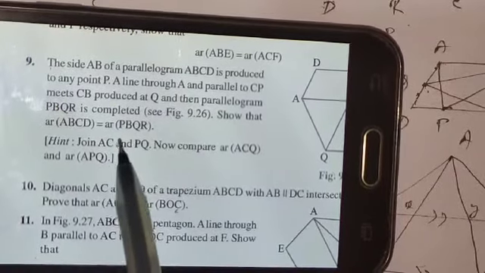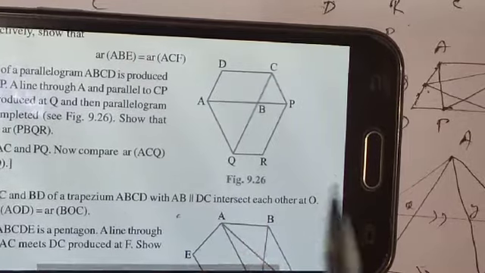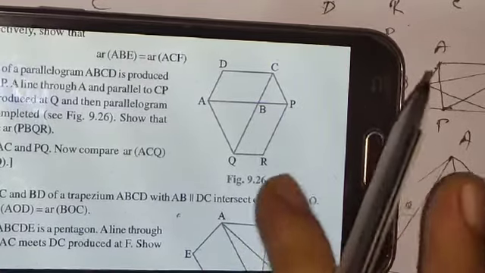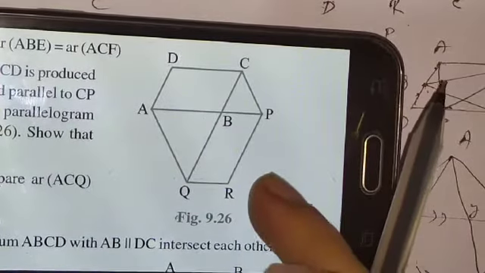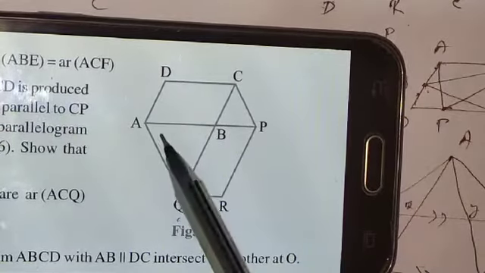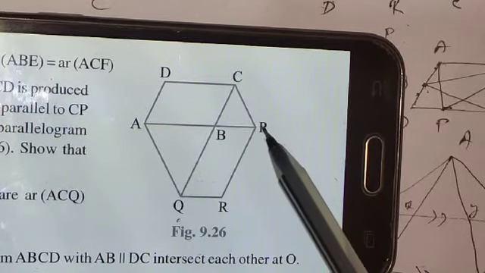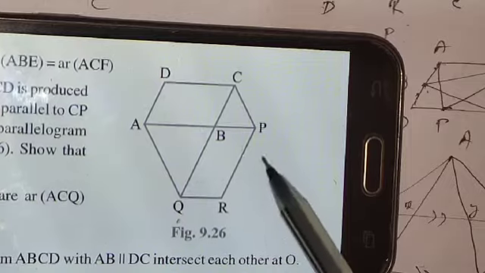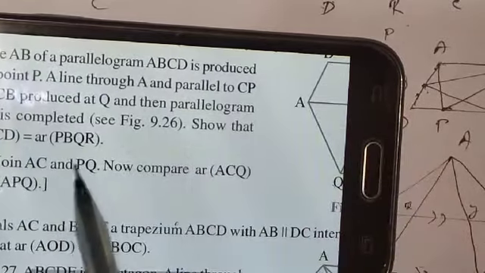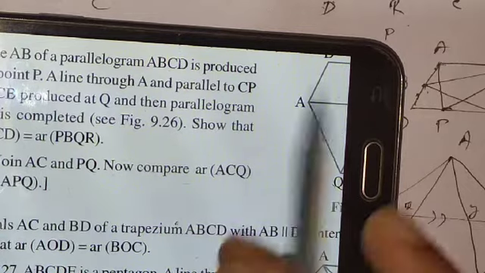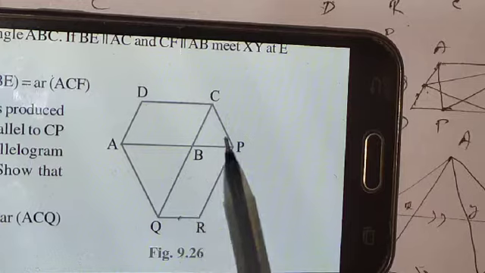First of all, instead of reading the question, I'll just make you understand from the figure. This is a very easy thing. The question says that there are two parallelograms, ABCD and the other one is BQRP, or you can say PBQR. Whatever you want, you can give their name. In the question it is given PBQR, so let us use PBQR.